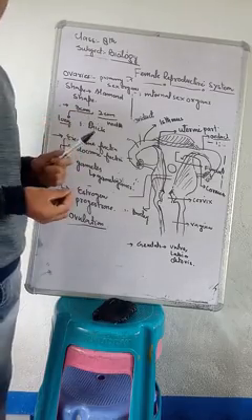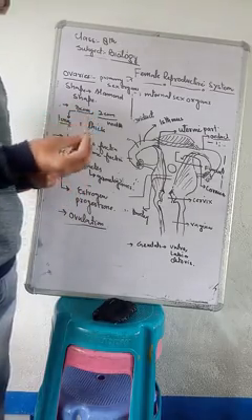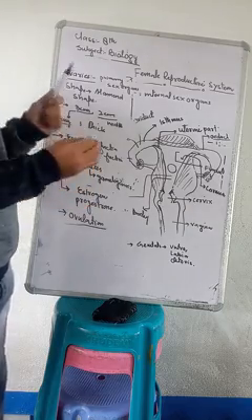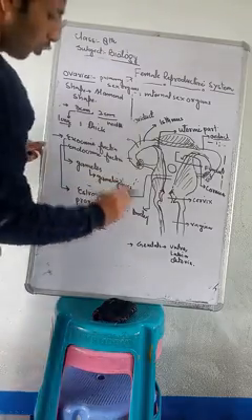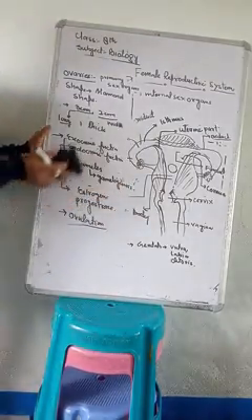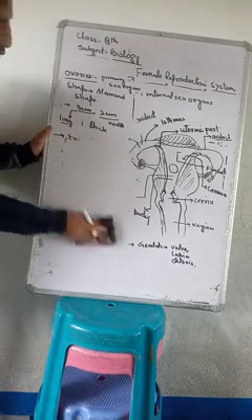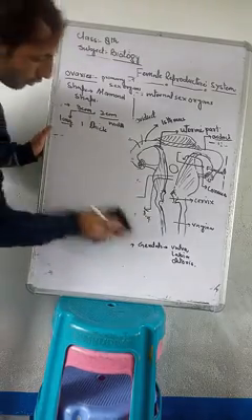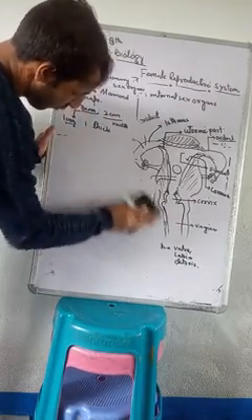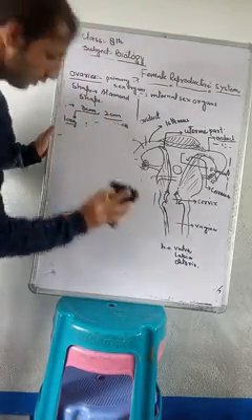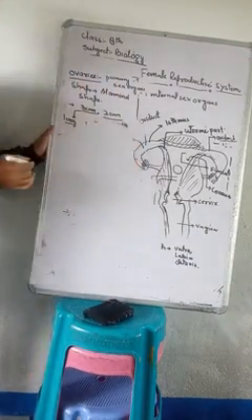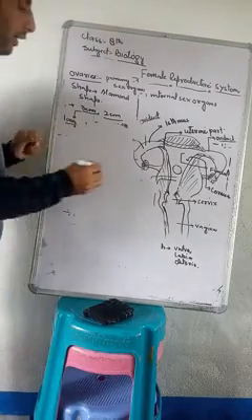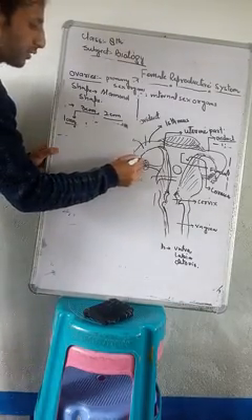Now this fallopian tube or oviduct is divided into 4 parts. If you have a pen, make an entry of it, I am going to write it here. Listen here, the fallopian tube is divided into 4 parts.